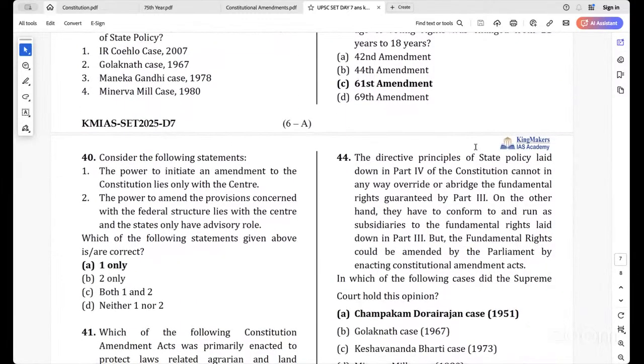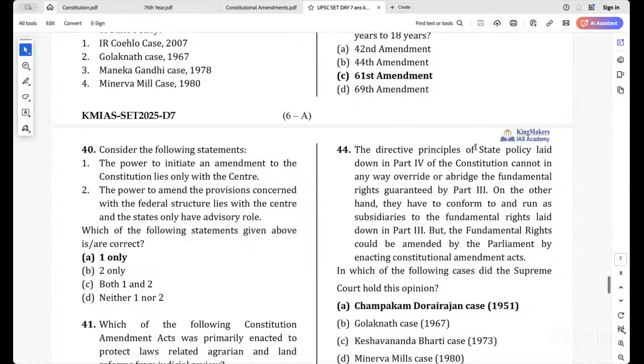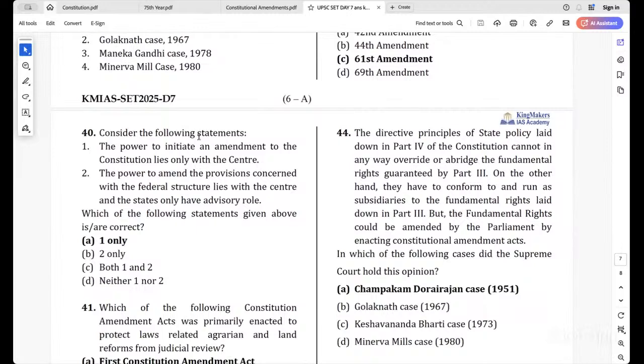See, these things are very basic, which you must be knowing. And also this year, the 2024 election has been there, so it becomes more important to know these things. Then 40th question, consider the following statements. The power to initiate an amendment to the constitution lies only with the center. Yes, only the central government can do that.